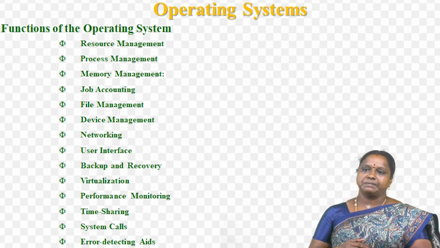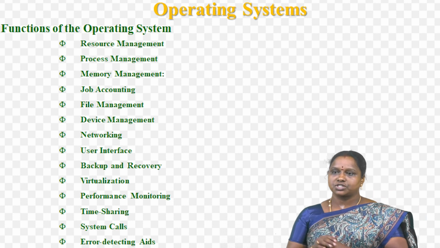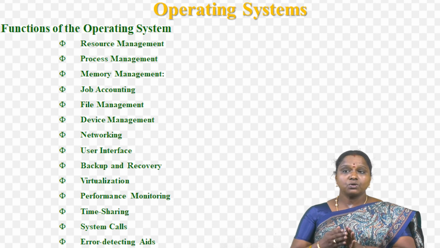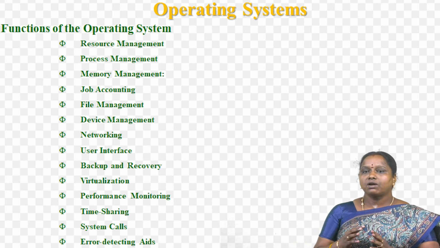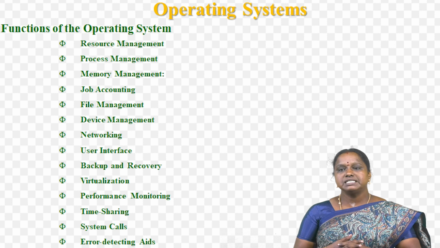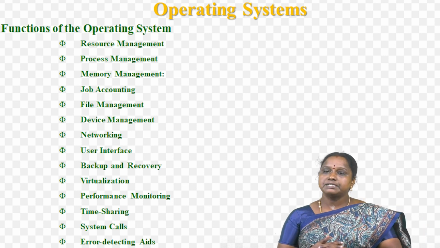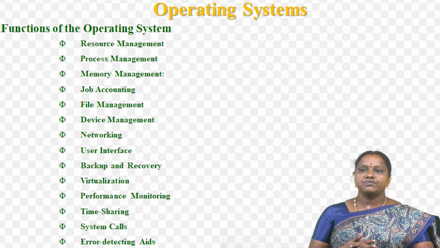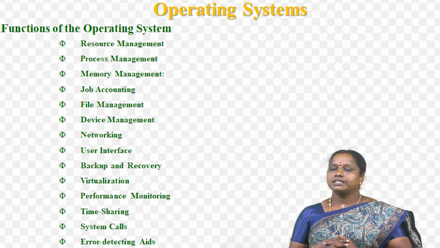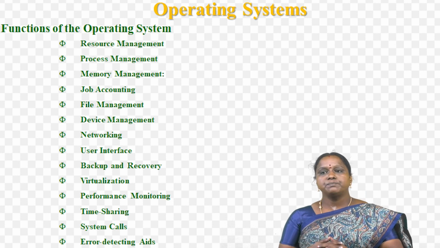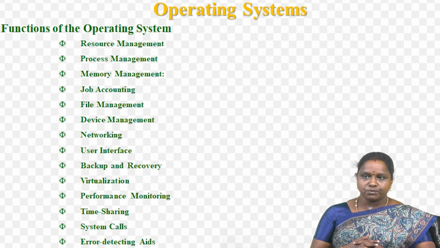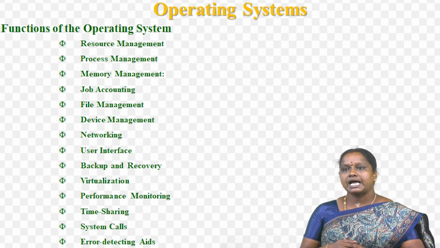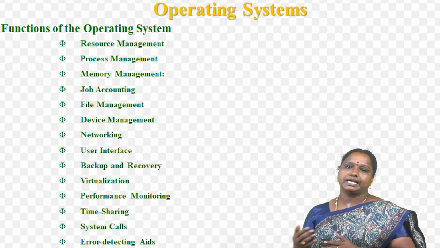And then process management. The operating system is responsible for starting, stopping and managing processes and programs. It also controls the scheduling of processes and allocates resources to them. And another one is memory management. The operating system manages the computer's primary memory and provides mechanisms for optimizing memory usage. Another one is security. The operating system provides a secure environment for the user, applications and data by implementing security policies and mechanisms such as access controls and encryption.